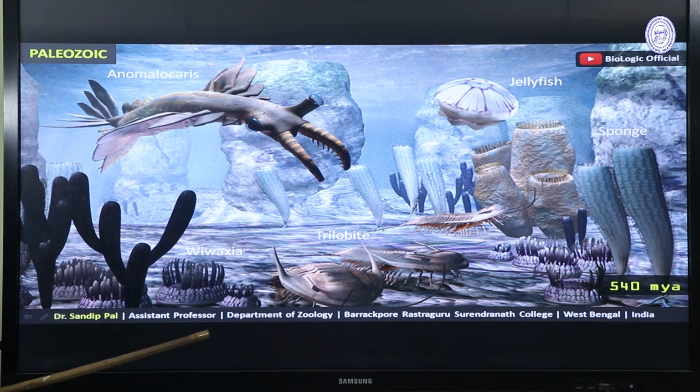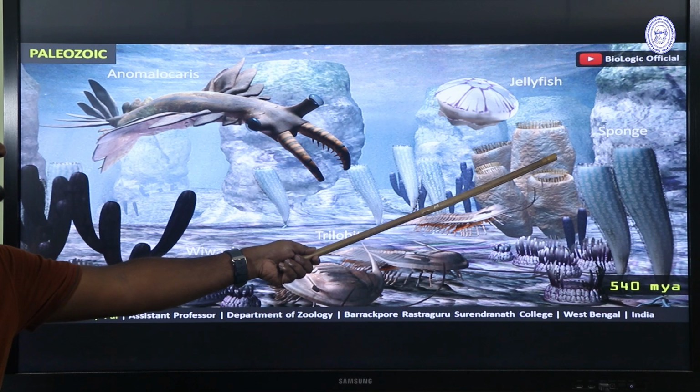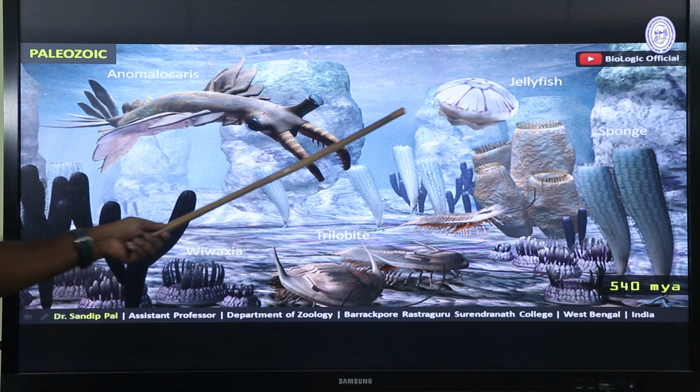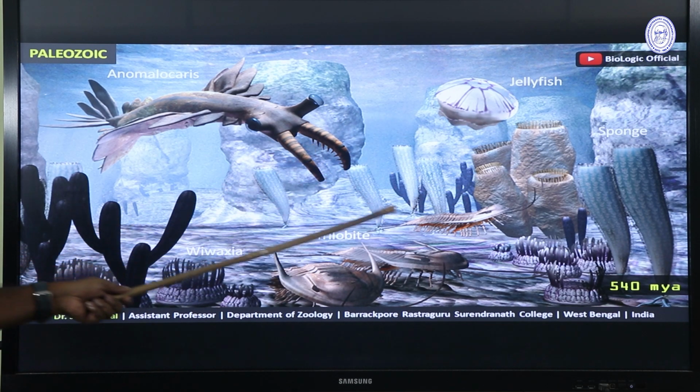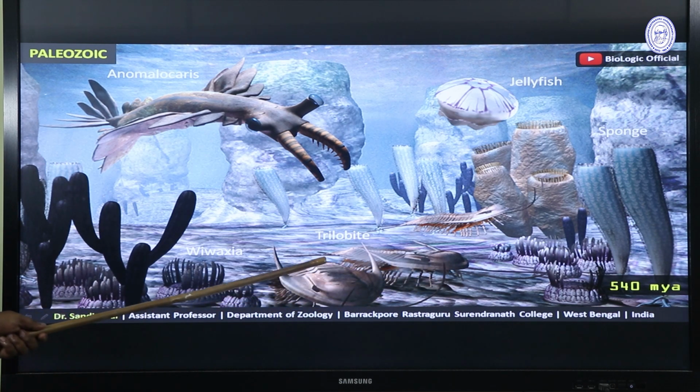So these are few, you know about sponges, jellyfish originated in that time around 540 million years ago. And these are the trilobites, all are marine animals. Vivaxia, it is a kind of mollusk, and this is huge arthropod which is called Anomalocaris. So these is the life forms during the Cambrian period.